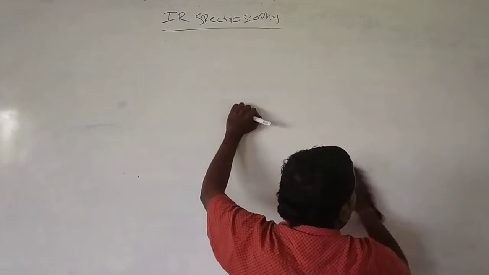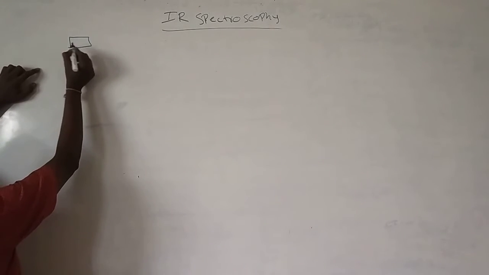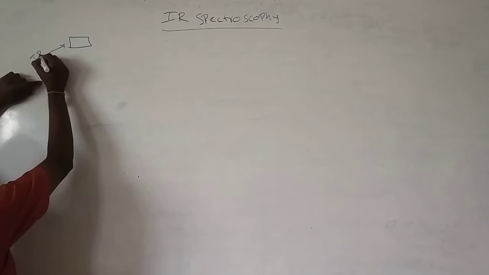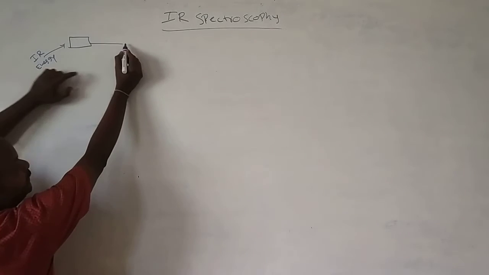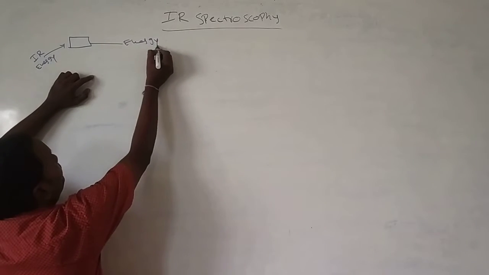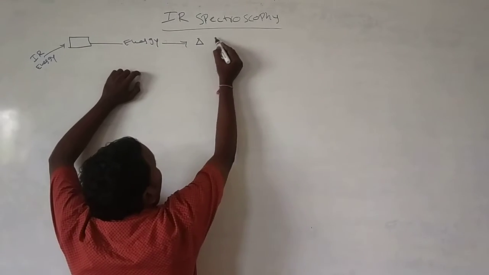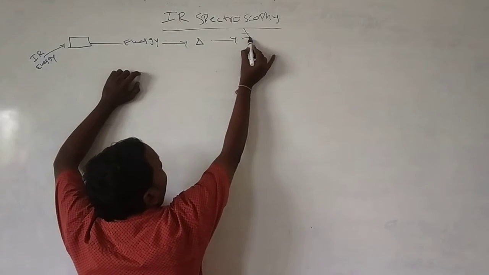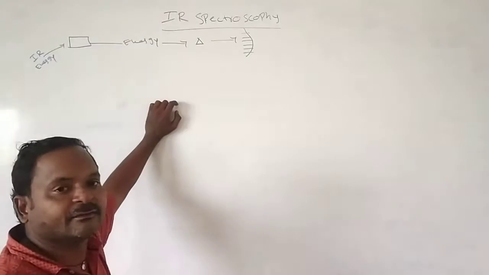IR radiation is a very low energy radiation, a little less energetic compared to the other radiations. When any molecule is irradiated with IR energy, it absorbs energy and gives energy that crosses through a prism, and here we get the spectrum with different regions.